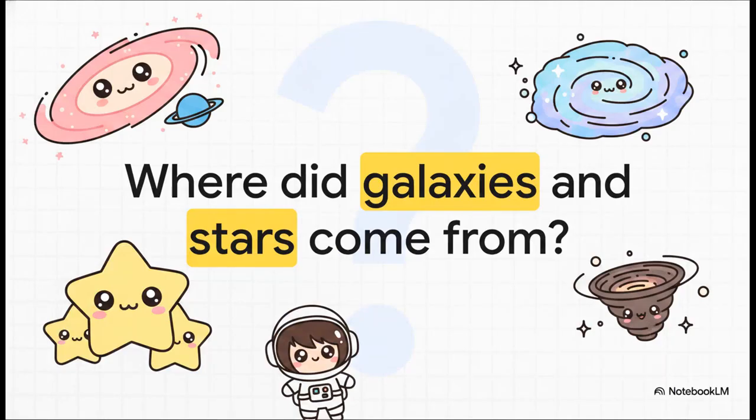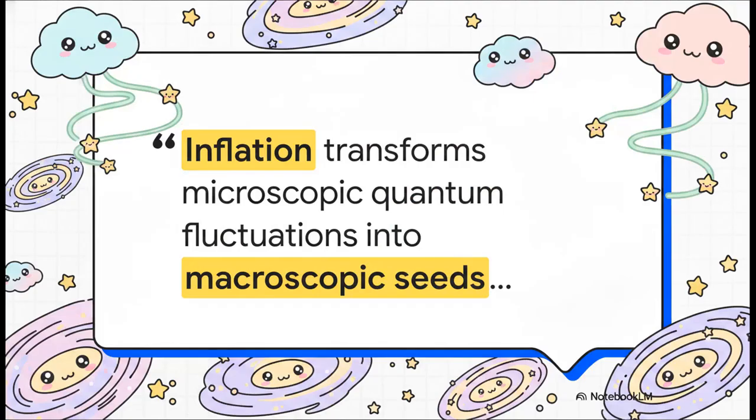Now, you might be wondering, and honestly, it's the ultimate question of cosmology. If the standard model says the early universe was almost perfectly uniform, where did all the stuff come from? Because here's the thing, that standard model is definitely missing a critical puzzle piece. If the universe was 100% completely smooth and homogeneous, there'd be no gravity pulling matter together into clumps, which means no stars to forge carbon, no planets to host oceans, and absolutely no observers around to even ask these questions. So what's the missing piece?